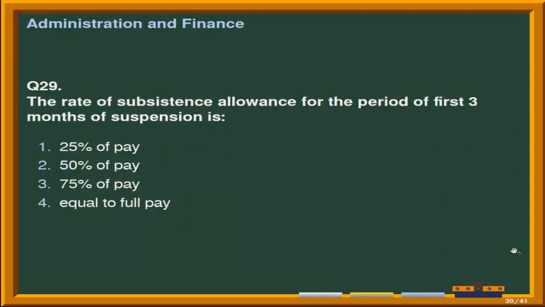Next question is, the rate of subsistence allowance for the period of first 3 months of suspension is. Options are number 1, 25% of pay. Second option is 50% of pay. Third option is 75% of pay, and the last option is equal to full pay. Correct answer is option second, that is 50% of the pay.